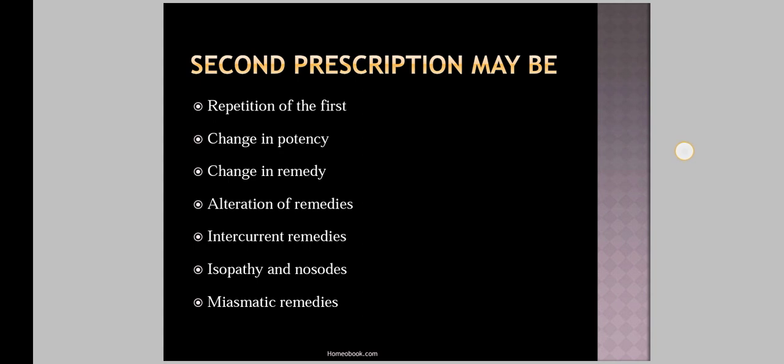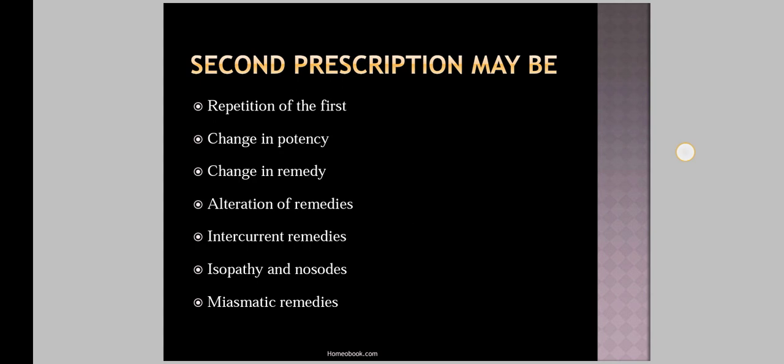Then the next indication for repetition of remedy is in a chronic case, where the symptoms, after being partially relieved for some time, tend to aggravate or the original symptoms reappear. The second prescription should be a repetition of the remedy in higher potency. That is, in chronic cases, the symptoms are relieved for some time, and then they tend to aggravate or the original symptoms reappear.